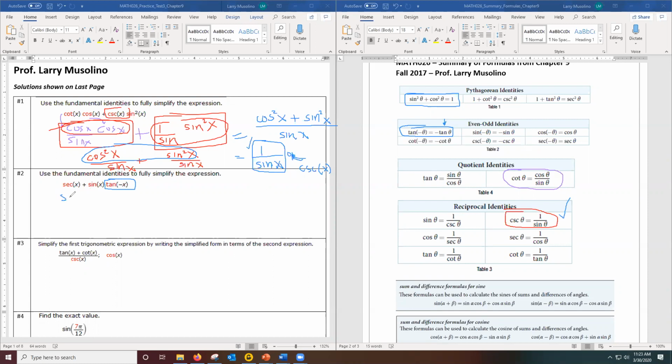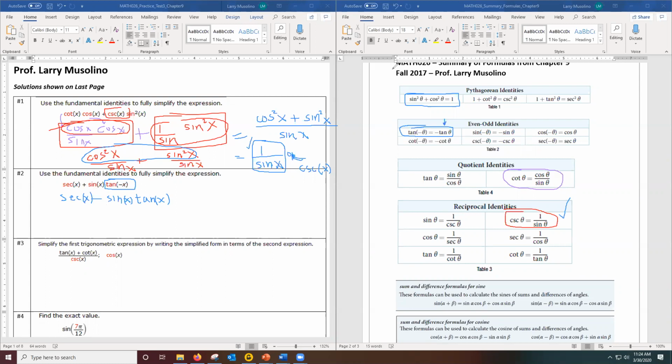So let me do that. I'm going to write it as secant x. And I'm going to put the negative sign up here as a subtraction. So I'm going to write it minus sine x tan x. So notice we got rid of the negative angle, and now the tangent is based on a positive angle. All right, so that was step 1, just to get rid of that negative angle.